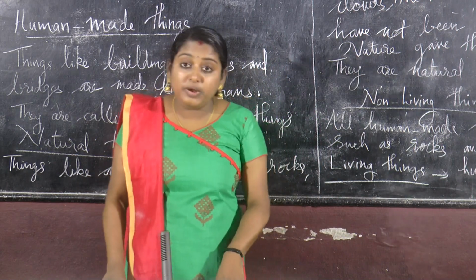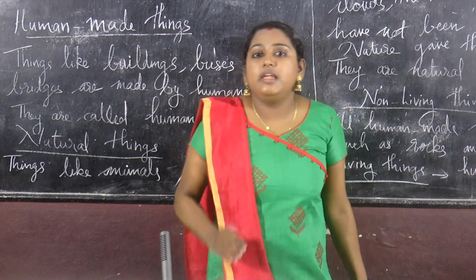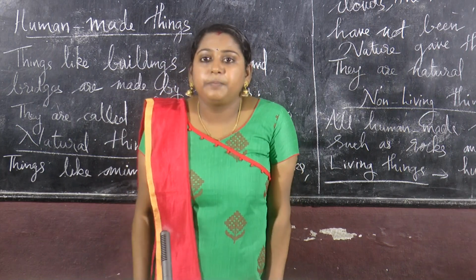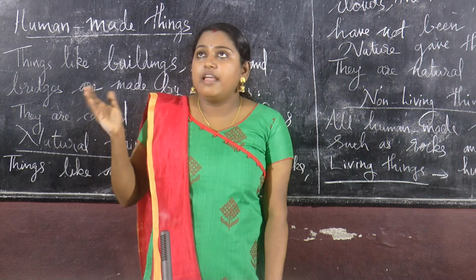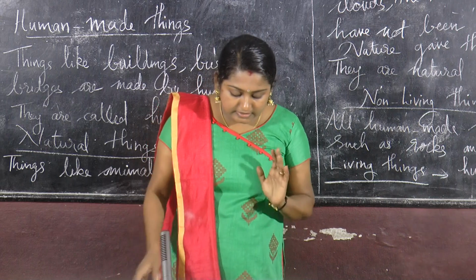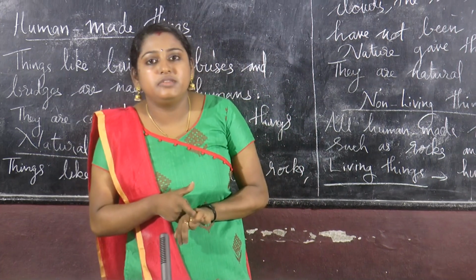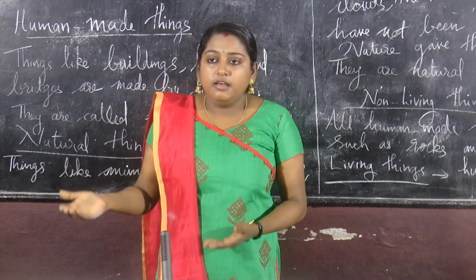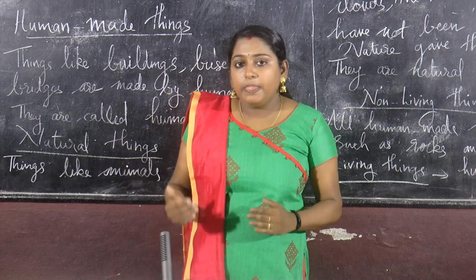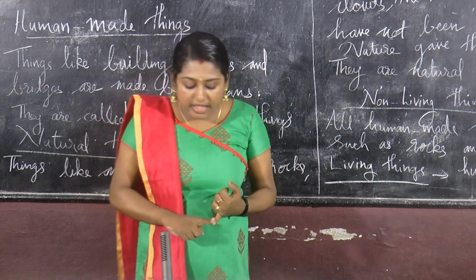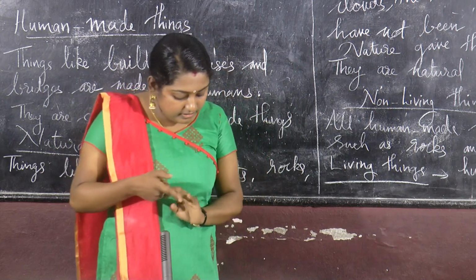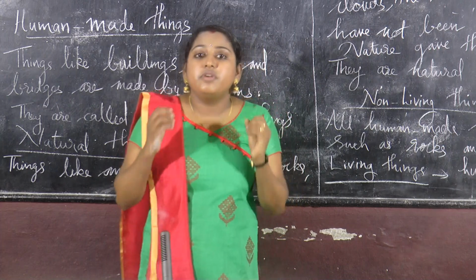Next one, living things breathe. That is a specific characteristic of living things. Non-living things like fan, bench and dust cannot breathe. Clear? Next one, living things reproduce. That is another characteristic of living things. So what are the characteristics of living things? Living things can move, need food, grow, feel, breathe, and reproduce.